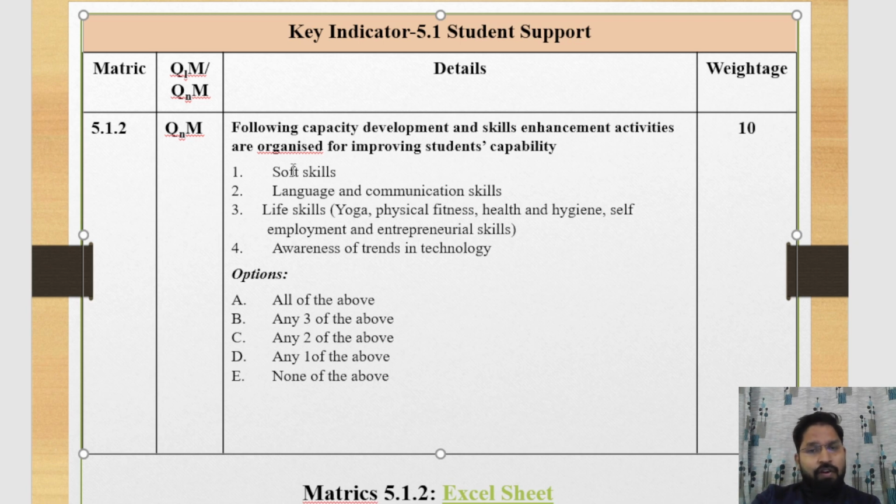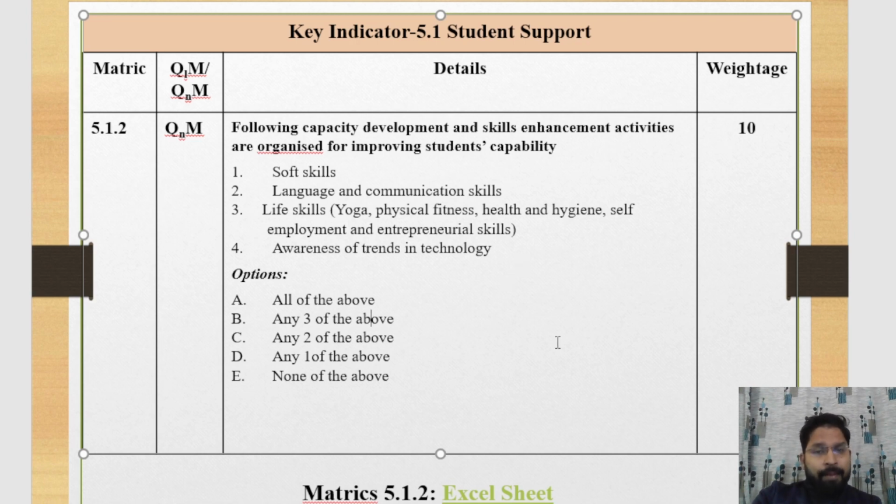The first activity is soft skill. If you organize different types of soft skill, then this is one activity. Language and communication skill is the second. This one is also an activity. Life skill, yoga, fitness, and health and hygiene, any such activity organized, is also part of the activities. Awareness of trends in technology: if you organize any workshop or expert lecture based on recent technologies, then this is also an activity.